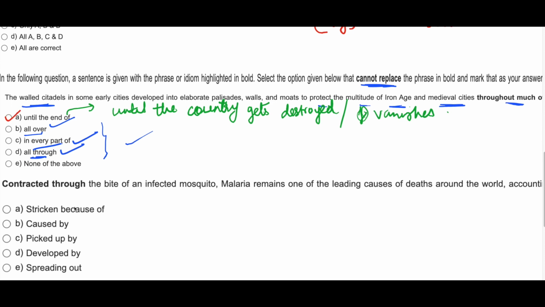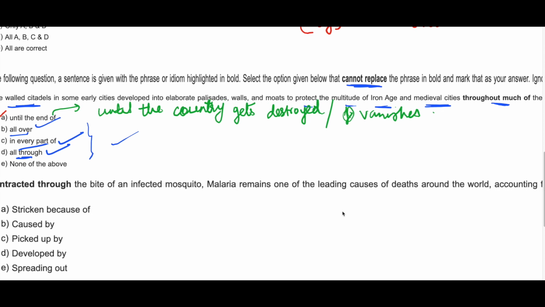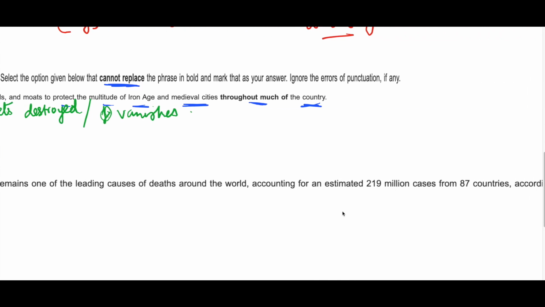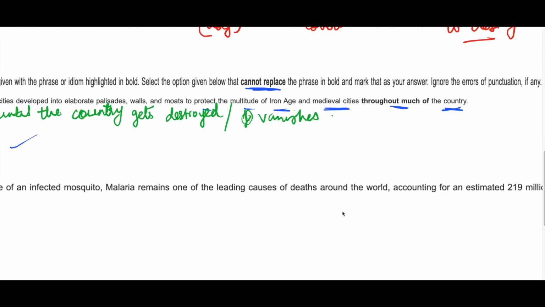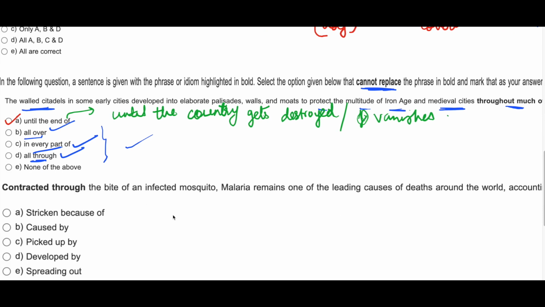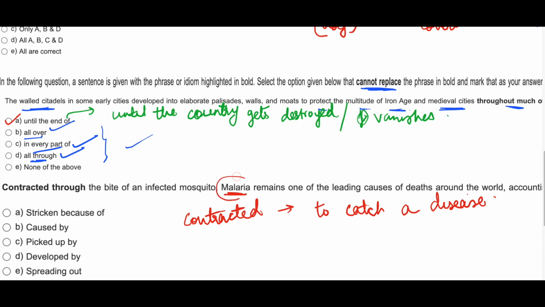Now next question. Contracted through the bite of an infected mosquito, malaria remains one of the leading causes of deaths around the world, accounting for an estimated 219 million cases from 87 countries. Okay. Contracted through means what? Contracted. Here this word contracted means to catch a disease or catch an infection. Okay, so now contracted through the bite of an infected mosquito, malaria. So malaria is contracted, or we catch malaria